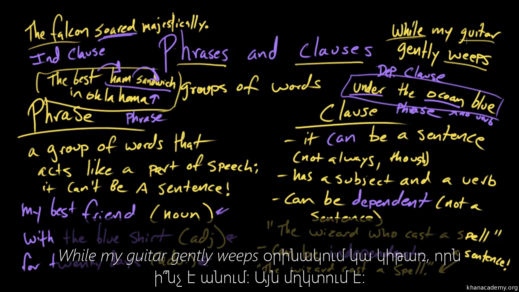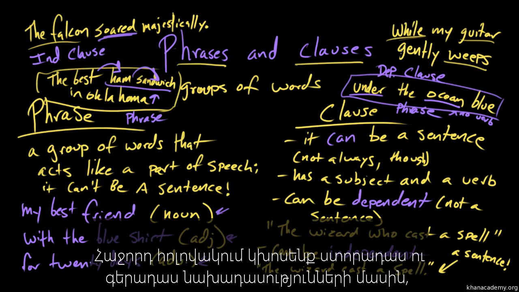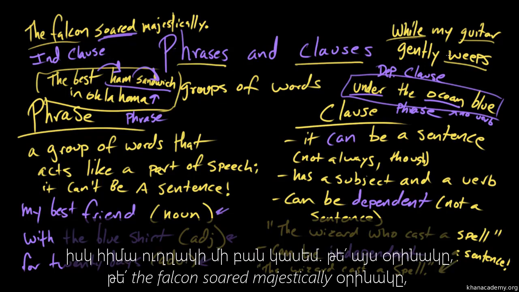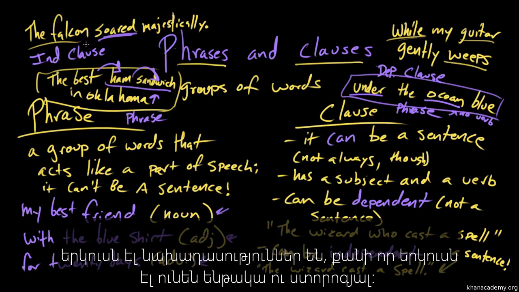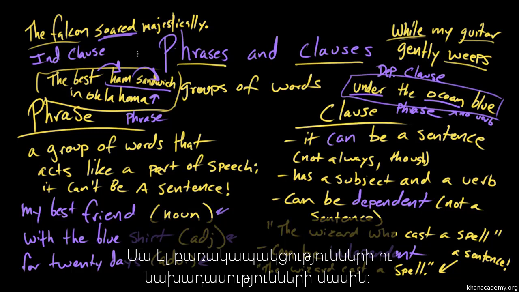What is it doing? It's weeping, so we know it's a clause. We'll go into what the difference between a dependent and an independent clause is next time. But just know for now, this is a clause over here, and this clause over here, the falcon soared majestically, is also a clause by dint of the fact that it has both a subject, the falcon, and a verb, soared majestically. Right. Cool. That is phrases and clauses.